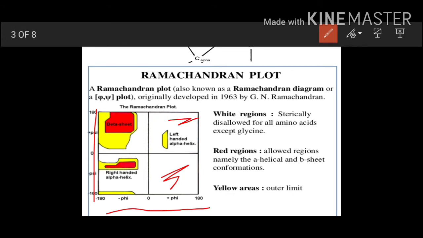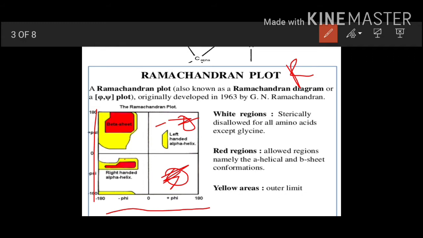That means in these regions between phi and psi angles, steric hindrance is there. Steric hindrance means the side chain R groups present in the amino acid are hindering and not allowing stable structures, यानी ये वाइट पोर्शंस में आपके पास स्टेबल स्ट्रक्चर्स नहीं है.